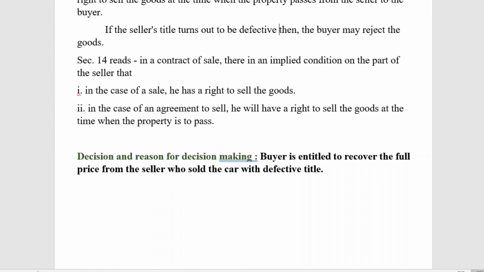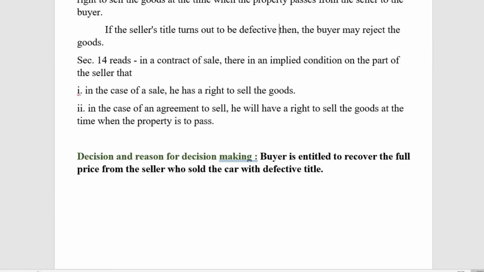After certain months, it came to the knowledge of the buyer that the dealer is not the true owner, it is a stolen one. The same car was seized by the police, and the true owner has taken the car into his possession.